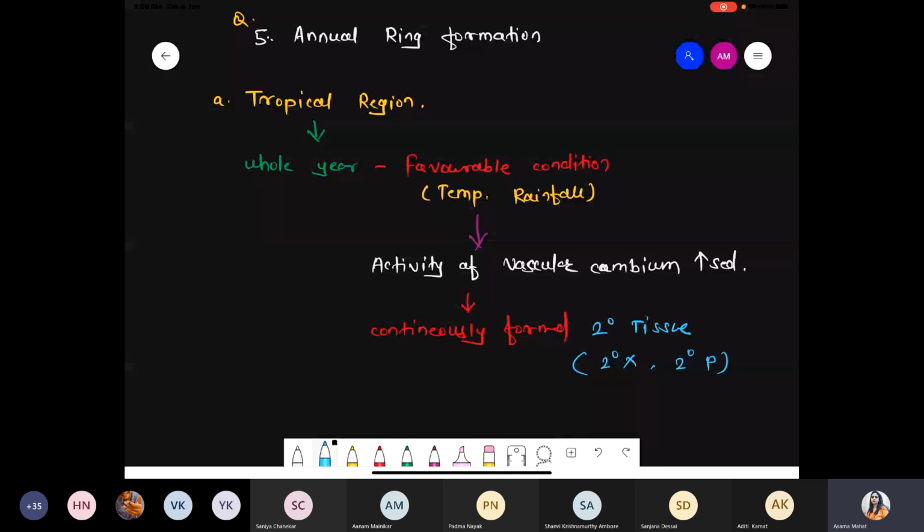So these are the first points with respect to the tropical region. And please remember, during the tropical region there is no formation of such an annual ring.